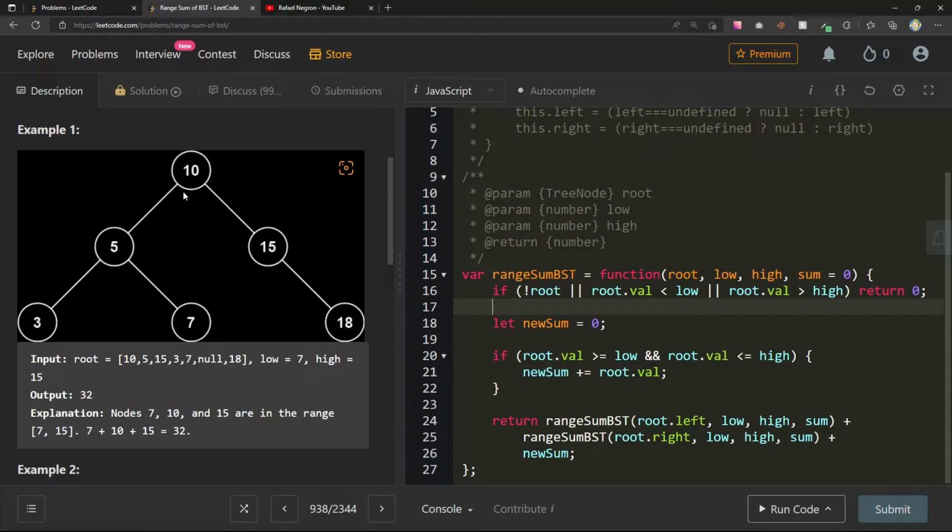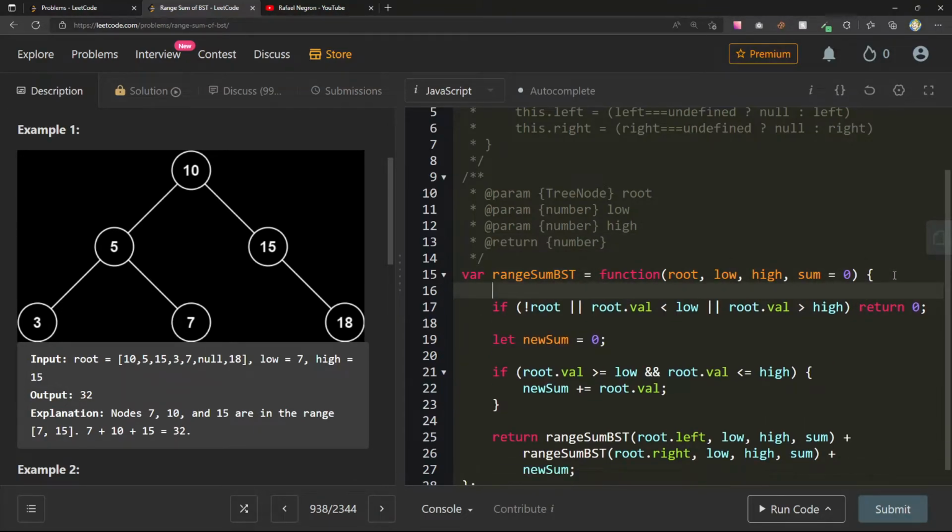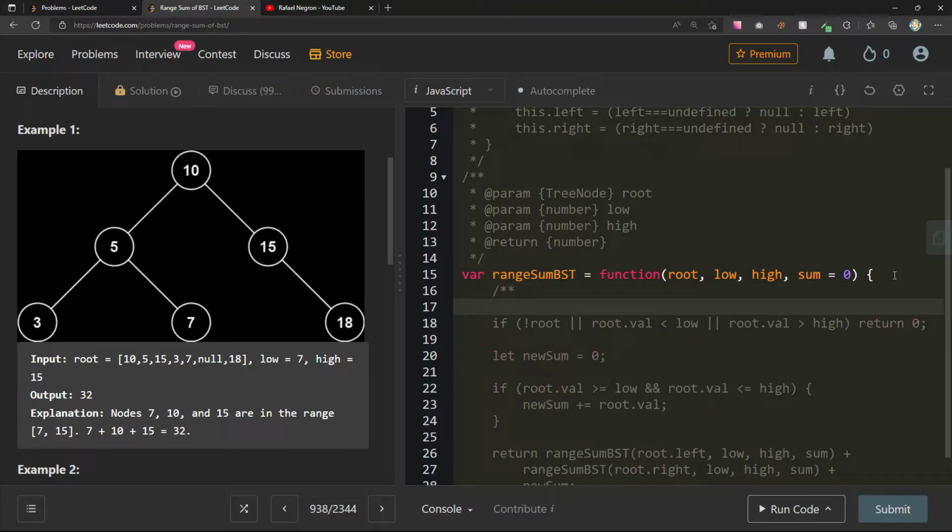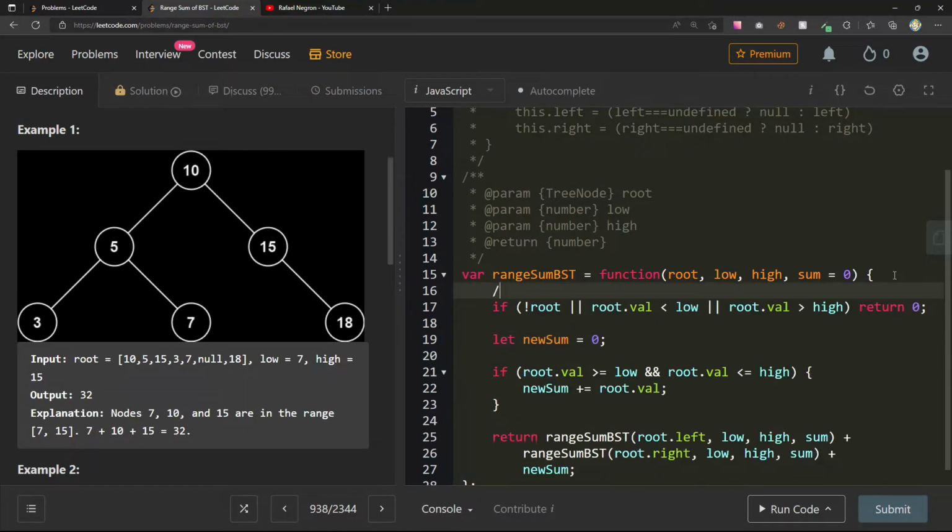Start at 10. We add 10 because it's between 7 and 15. So we say, can we go left? Well, I mean, it can't. Can we get as specific as saying, well, I can't go left, but if it has a right, like, let me think about this. How many cases can there be here? Let's just start writing out some different cases here.